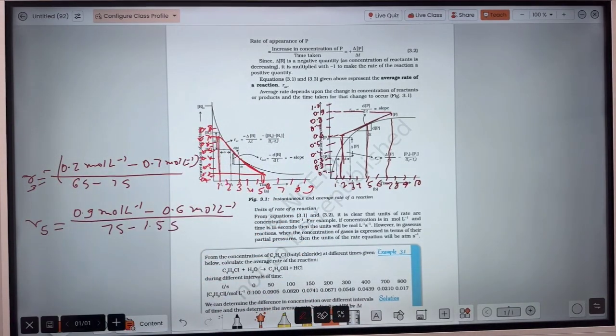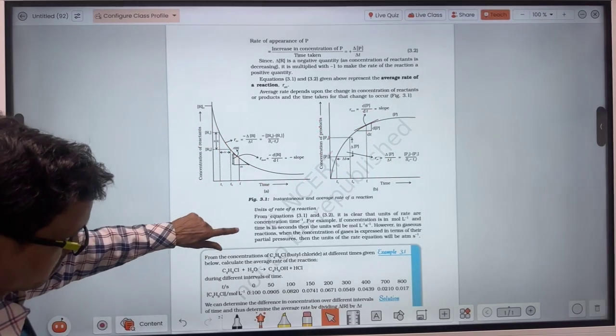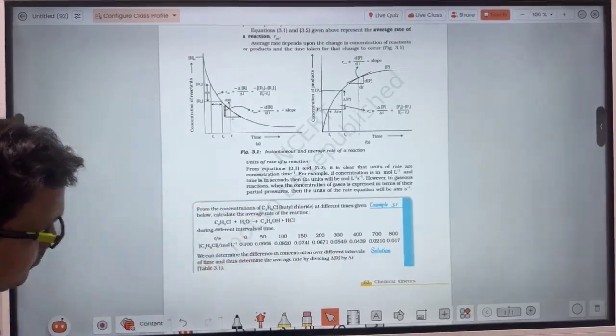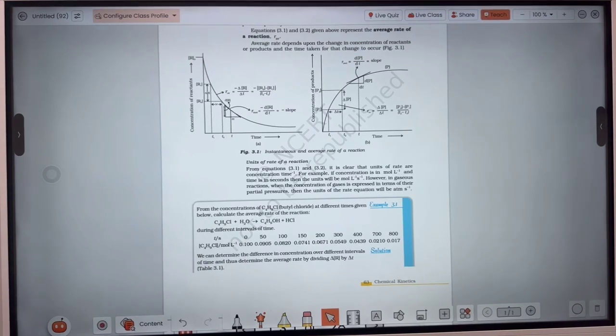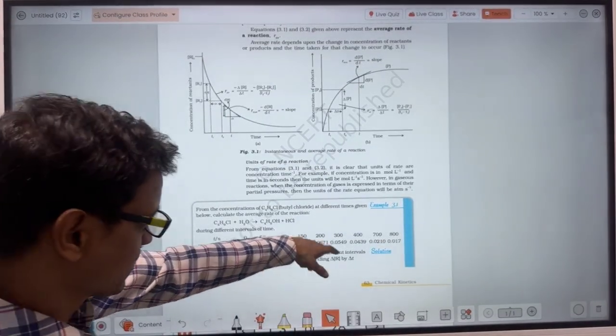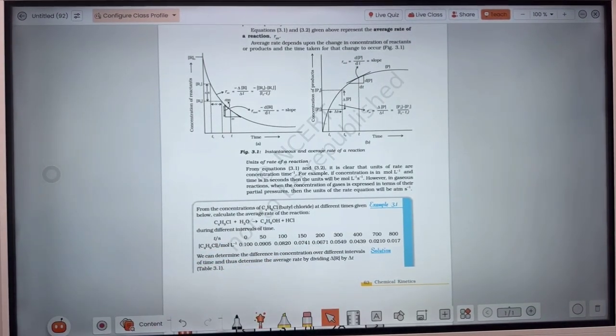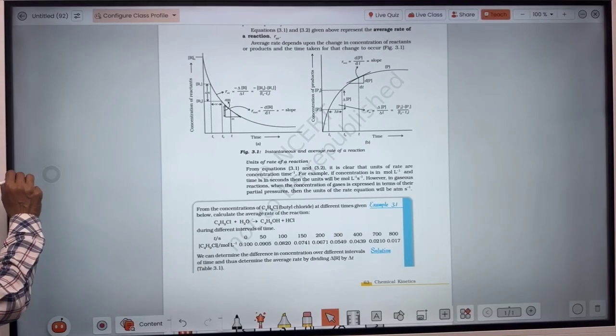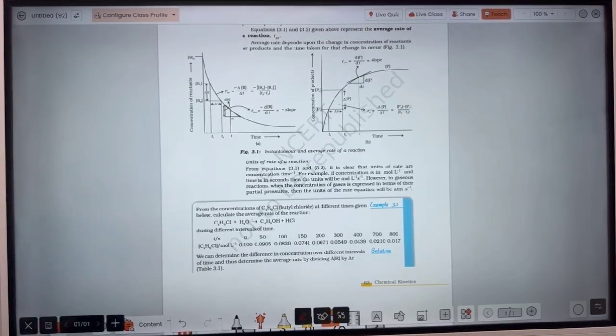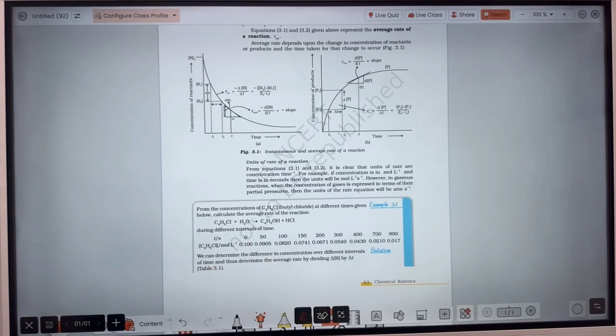Okay, what is the unit of rate of reaction? You are already aware. Now let's see about this question. In this question, the time interval has been given, and at different times the concentration of reactant has been provided. So it is very simple to calculate. Here you have to calculate the average rate of reaction during different time intervals.